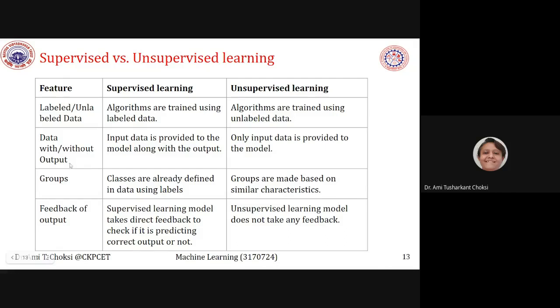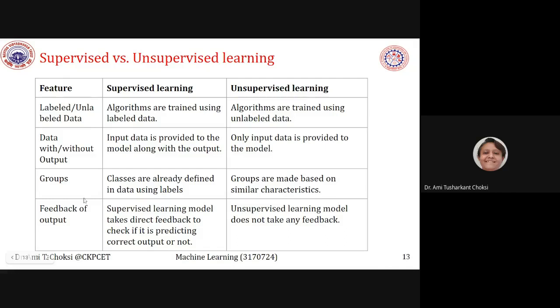Data with or without output. In supervised learning, input data is provided to the model along with the output. If the elephant photo is given, then it is mentioned that this is an elephant. In unsupervised learning, only input data is provided to the model. The title, or you can say the output, that it is an elephant is not provided.